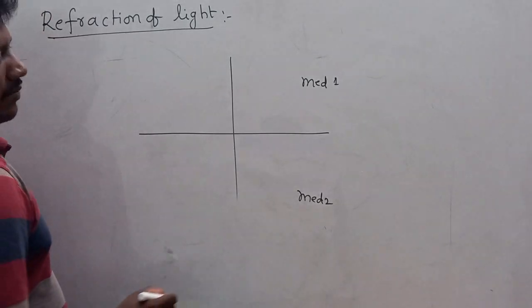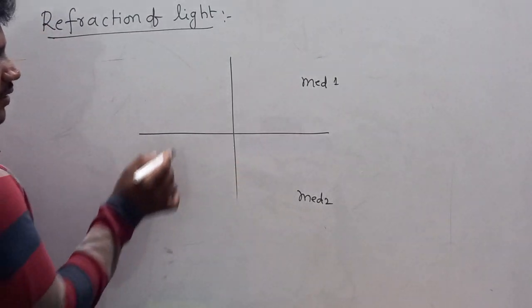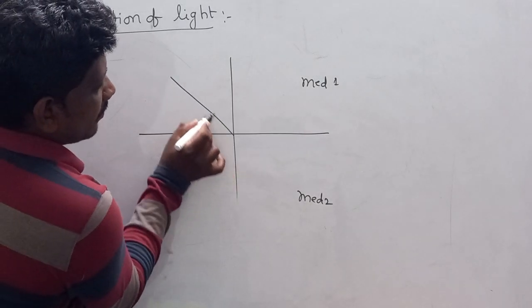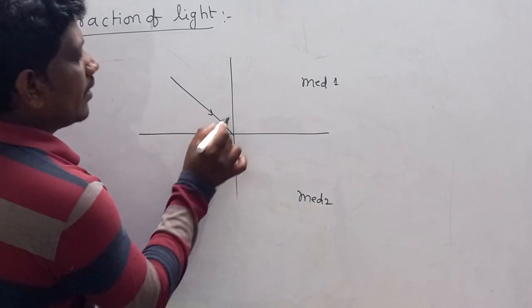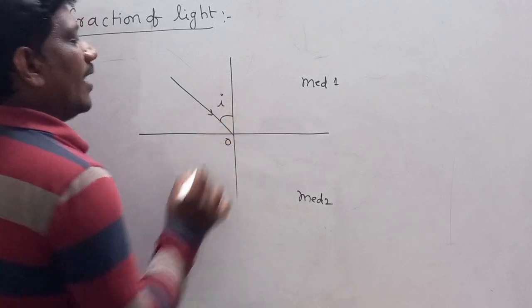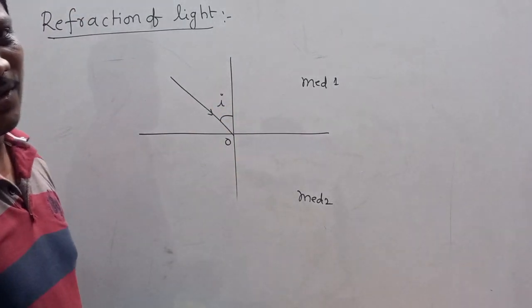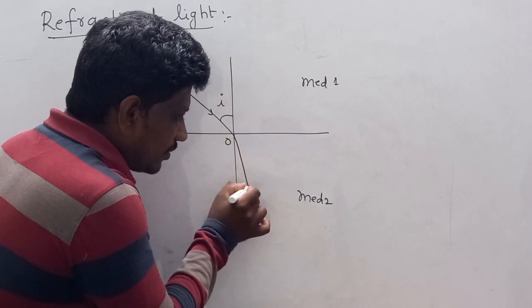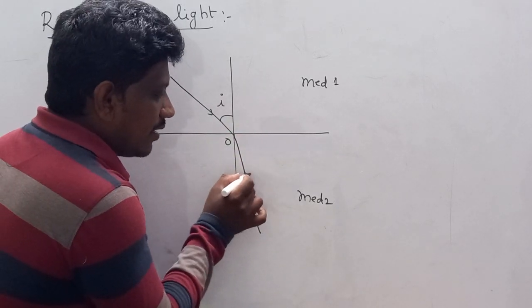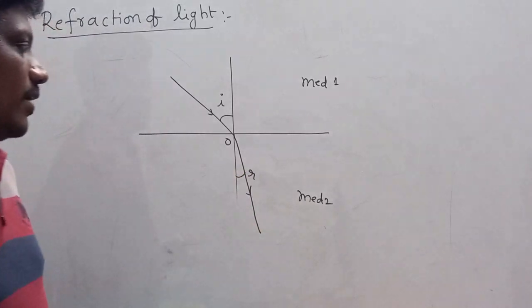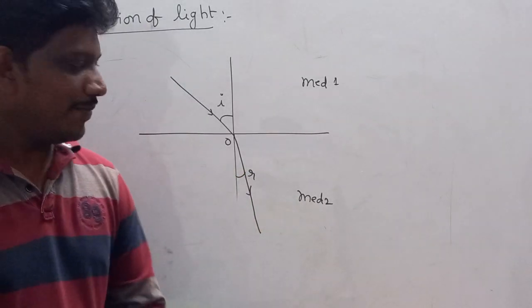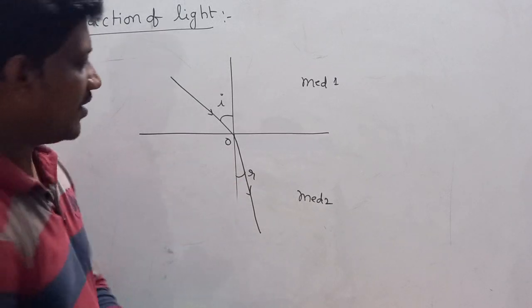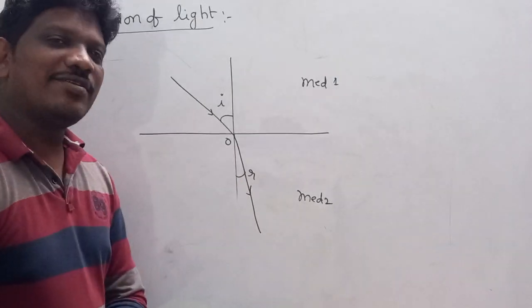Let it be the normal perpendicular to the boundary, and if light ray is incident at the point of incidence O by making angle of incidence I with the normal, and it is refracted into the second medium by making angle of refraction R with the normal. Now I is angle of incidence and R is angle of refraction, O is point of incidence.